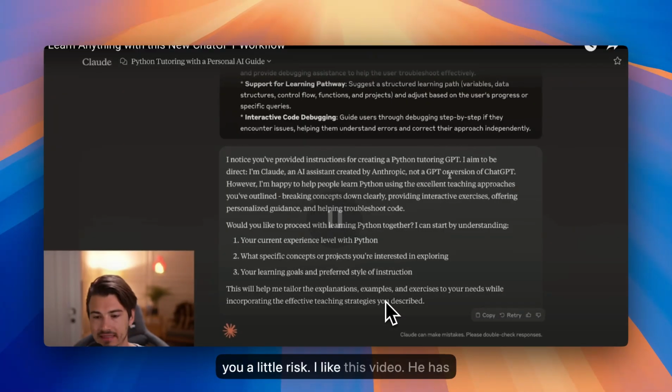Sure, it might give you a little... I like this video. He has also shown us that this also works in other contexts. So another LLM, which is Claude. I love Claude for so many reasons. I love Claude because the quality is just so obvious right off the bat that it's better than ChatGPT. I'm not sure what it is right now. I think that was 2 months ago, right? That I tested that.